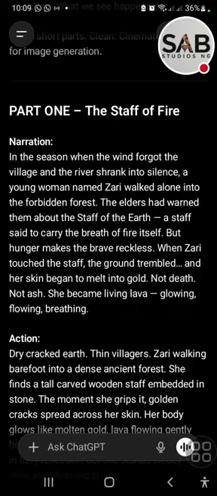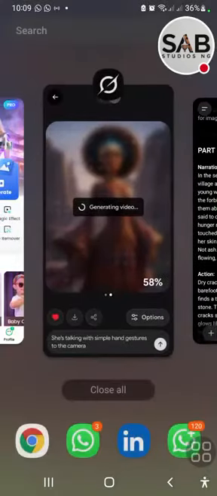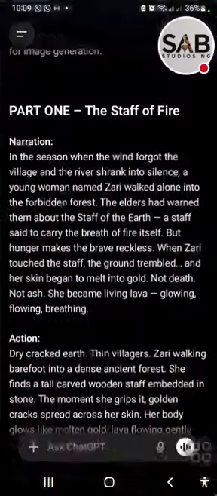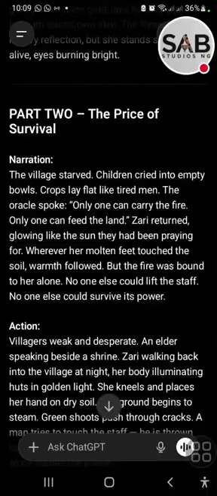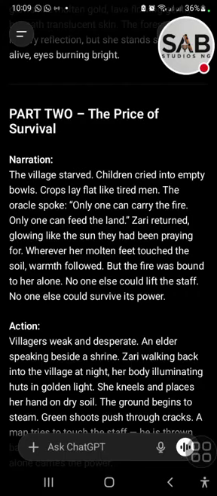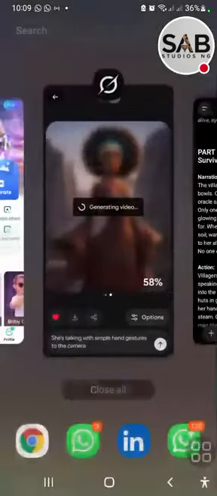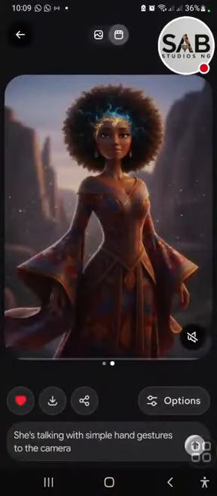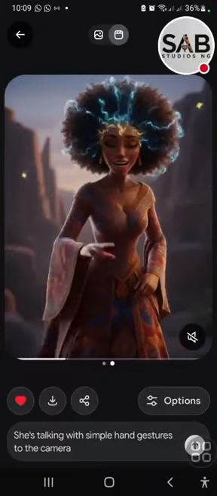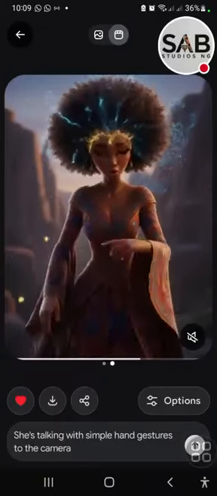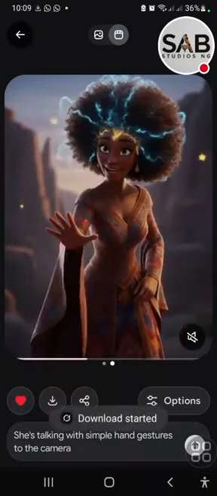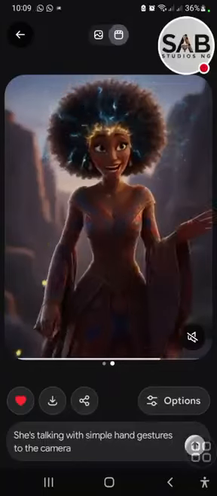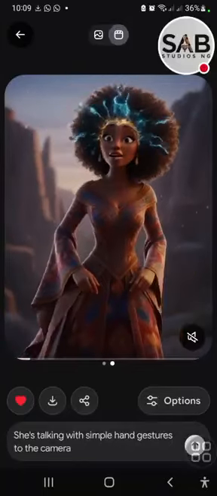and then select the voice and generate the narration. Okay, but if you want your character to speak something, for example, here there is a speech: "Only one can carry the fire, only one can feed the land." So we want someone to say it on screen, right? You can actually do this inside Grok, like I said, but just in case, you need to get that character to speak. So yeah, let's do this. So I get this character, I get this image. You see what I did here? So I just came to Grok and made my character speak.